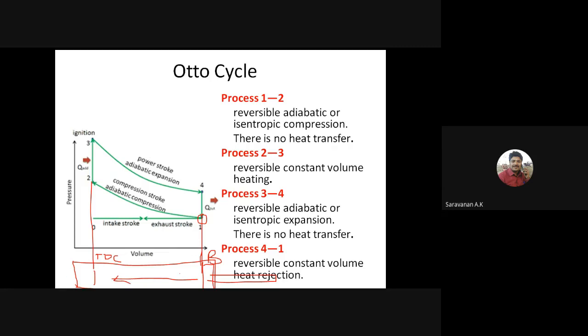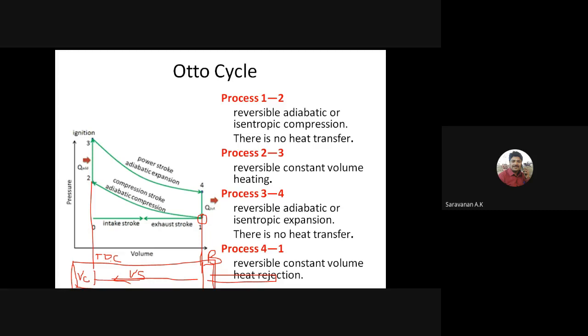Here it is the stroke length. The piston moves from TDC to BDC. That is called the stroke length, or the swept volume. Then the volume between the cylinder head and the top dead center is called the clearance volume.